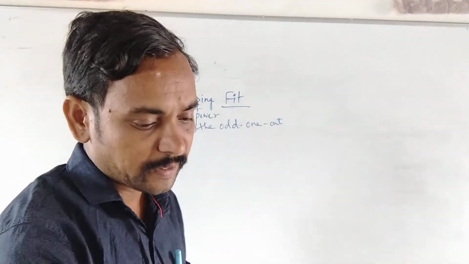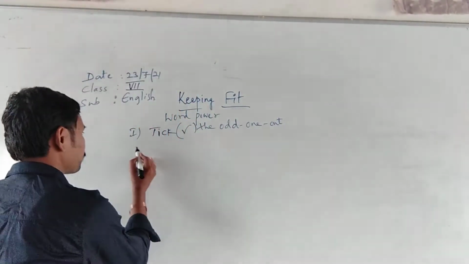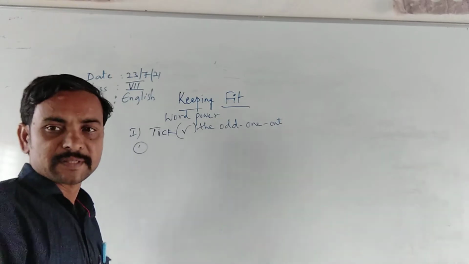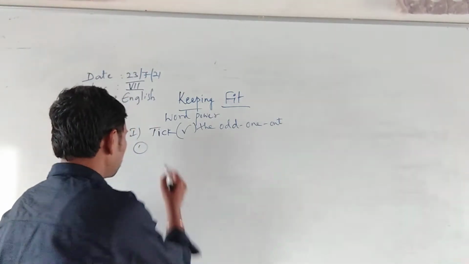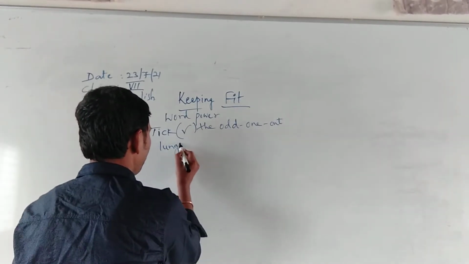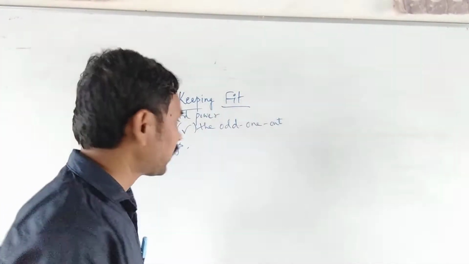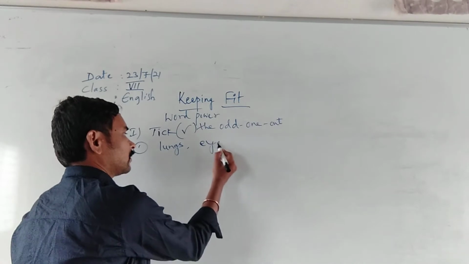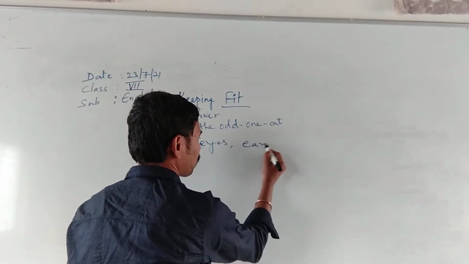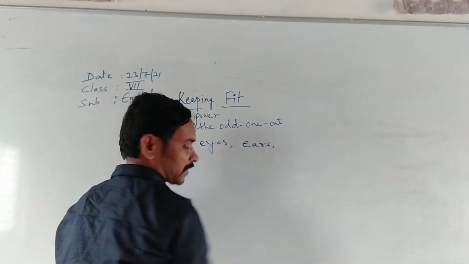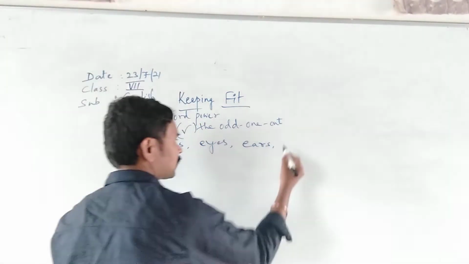Okay, see here, the first set. Look at the first set. What words are there? Lungs, eyes, ears and heart.